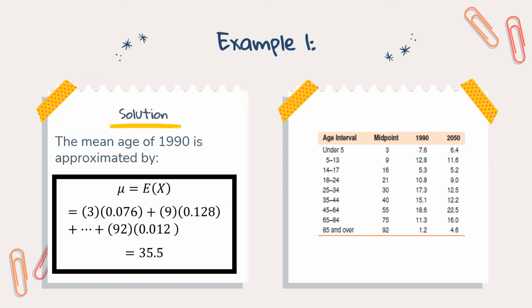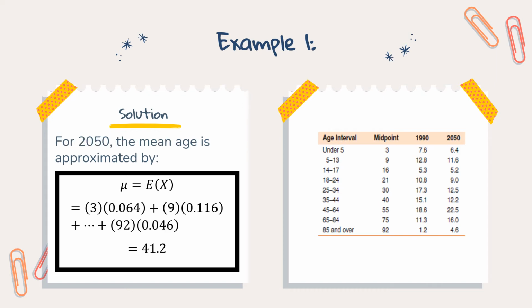Solution. The mean age of 1990 is approximated by 35.5. It is calculated by multiplying each value x, which is the midpoint, in the support by its respective probability in the 1990, and then add them all together. For 2050, the mean age is approximated by 41.2. It is calculated with the same process of calculating the mean age of 1990.